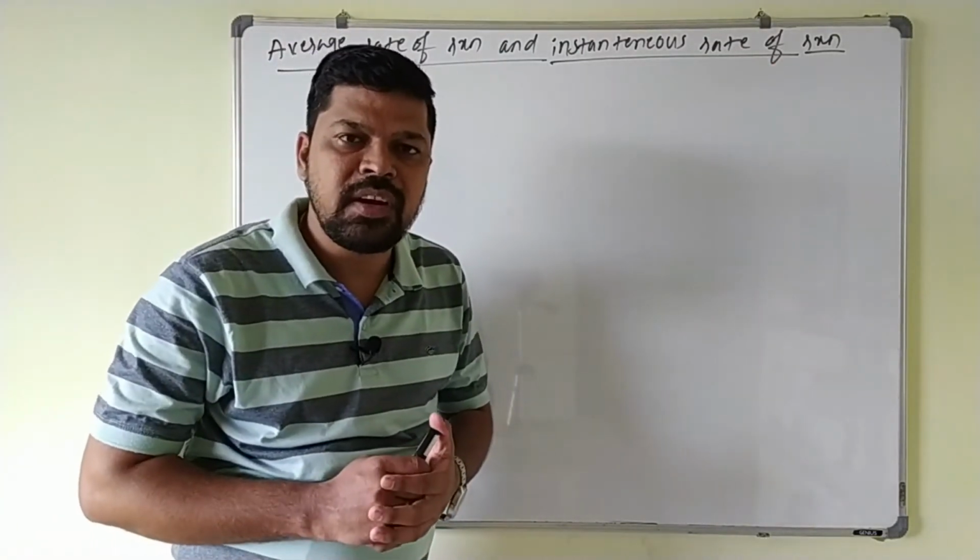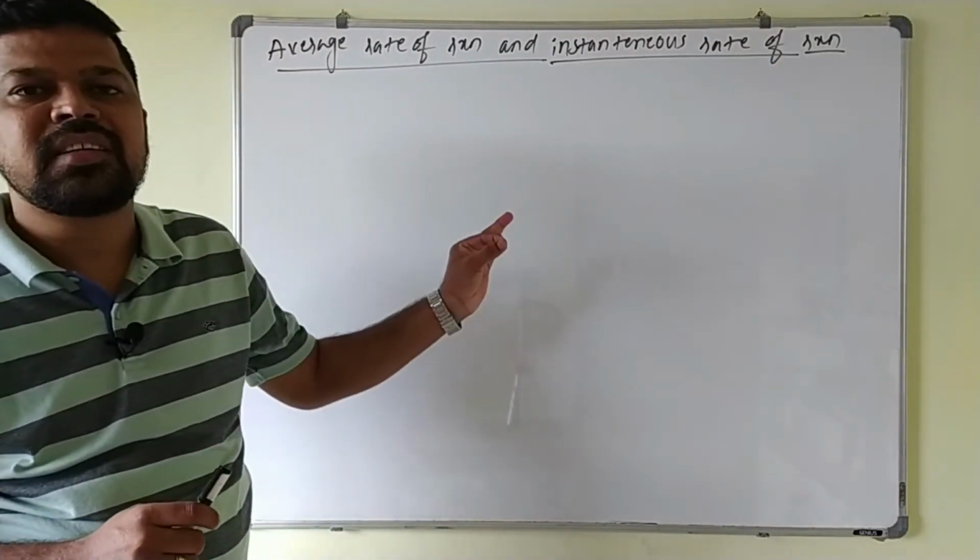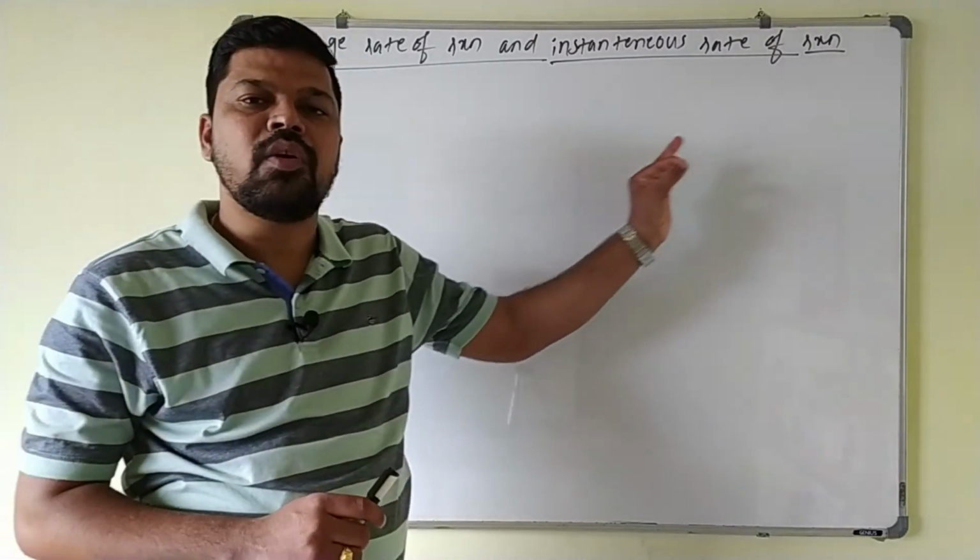What is the average rate of the reaction? If the rate of the reaction is measured over a long interval of time.